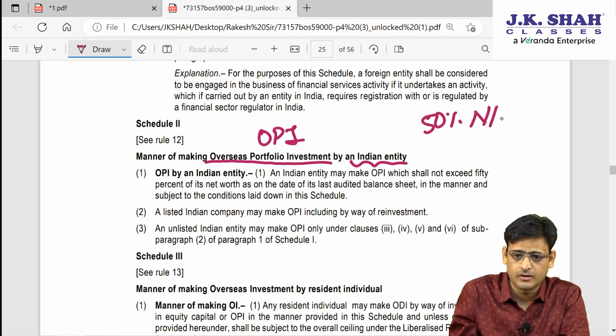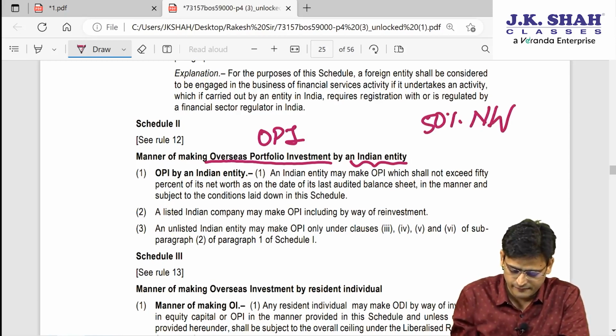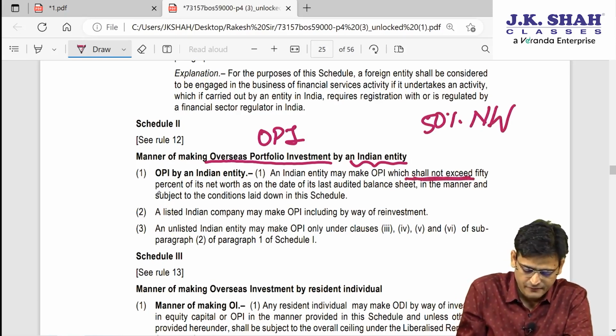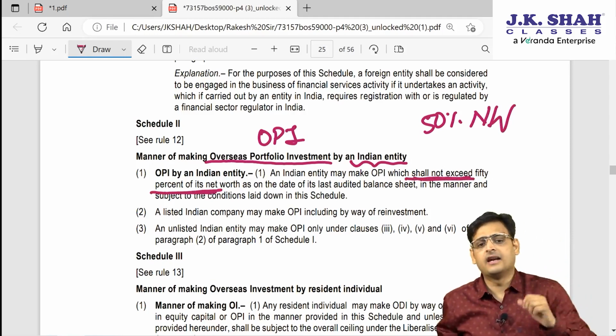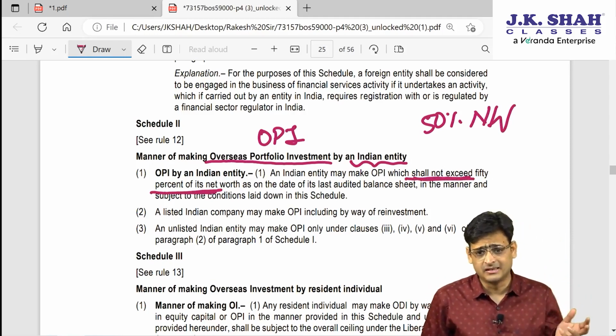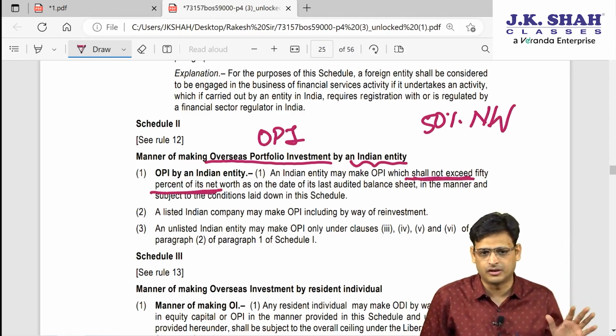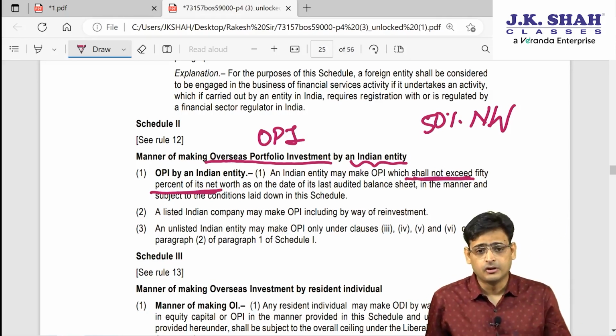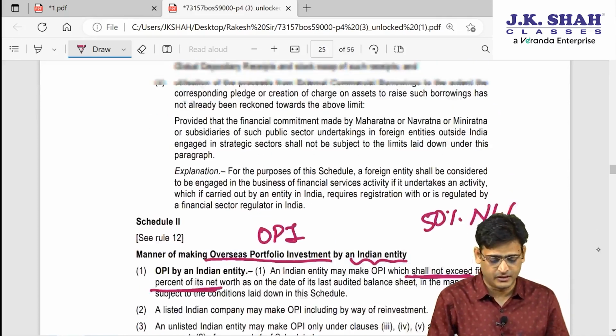So how much? 50% of net worth. It shall not exceed 50% of net worth, and the net worth will be seen as on the last audited balance sheet. I told you, not preceding more than 18 months is the last audited balance sheet. So OPI can be made up to 50% of net worth.